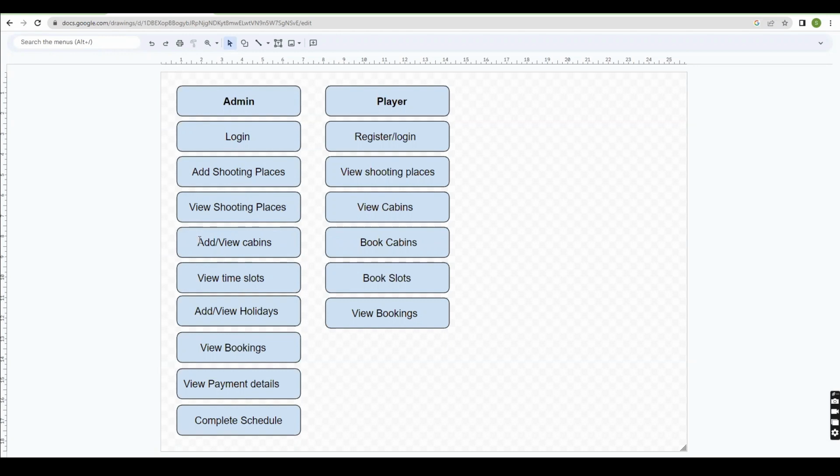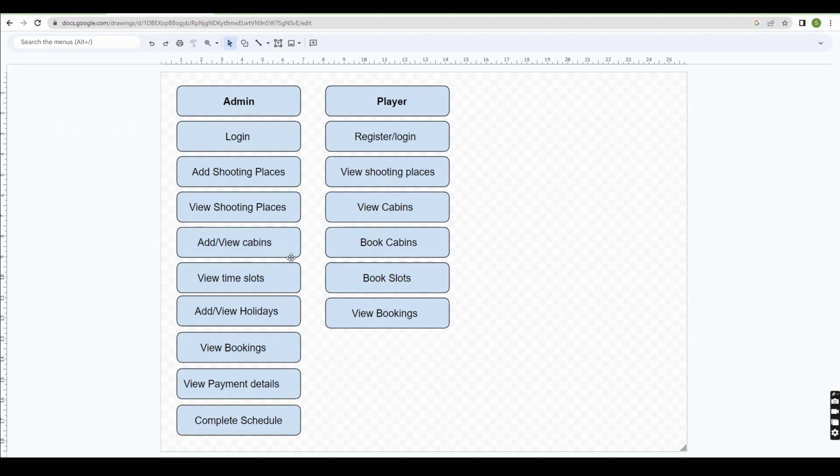By clicking the add cabins button, the admin will add the cabins to this website by adding the name and place timings. By giving the timings, the admin will add the cabins and view them in the view cabins page.